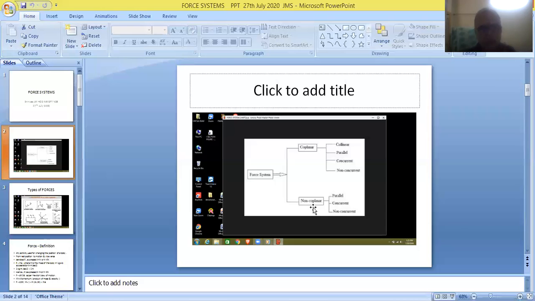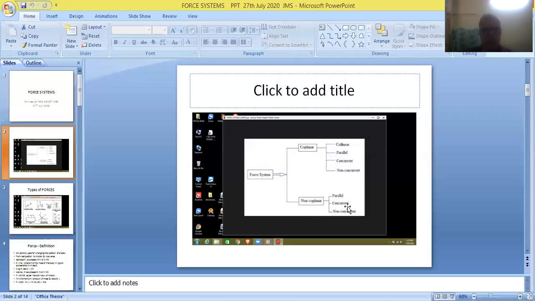And if they are not lying in the same plane but they are lying in the form of a straight line, then they are called non-coplanar collinear forces. So, friends, in each and every category, as in the case of coplanar forces, we have 6 varieties: collinear, parallel, concurrent, and then non-collinear, non-parallel, non-concurrent.